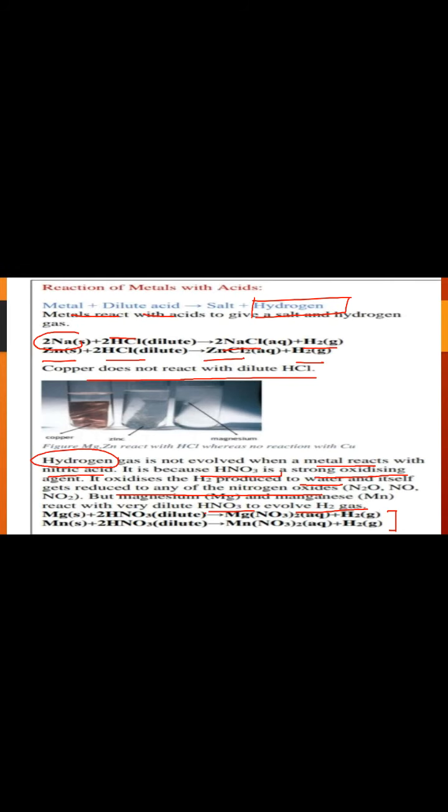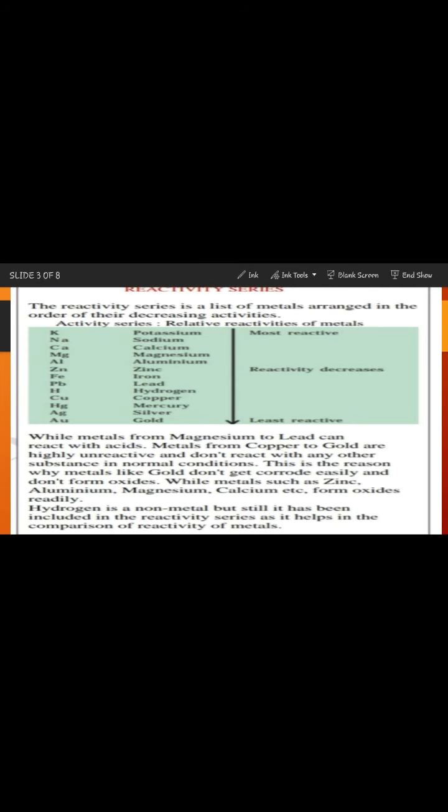Next is reactivity series. Now this reactivity series tells you which metal is how much reactive. You can see it is starting from potassium going downwards to gold. So the potassium is most reactive, then sodium, calcium, magnesium, aluminum, zinc, iron, lead, copper, mercury, silver and gold. So this reactivity series also helps you to tell which metal can displace which metal.